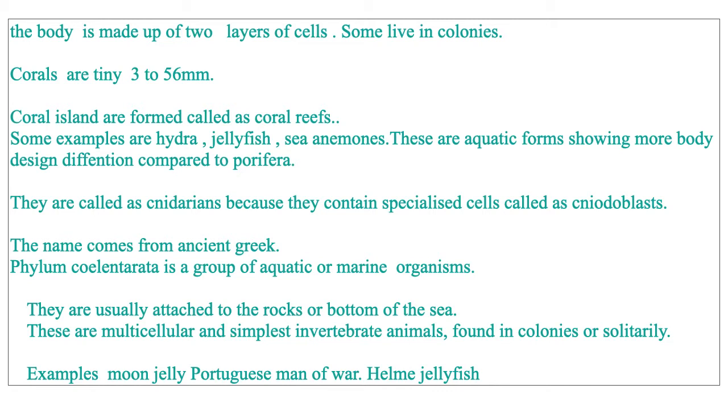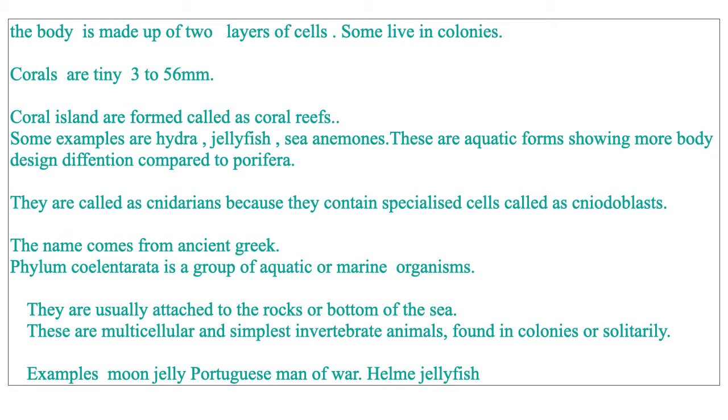And as good examples of Coelenterata, we always take Hydra, jellyfish, sea anemones as some of the examples for Coelenterata. They are aquatic forms, live in marine water, and show more body design differentiation when compared to the poriferans. This group of organisms is also called cnidarians because they have specialized cells called cnidoblasts.